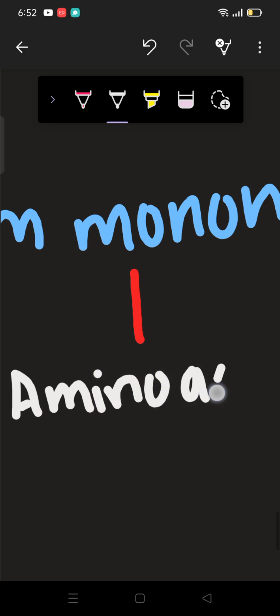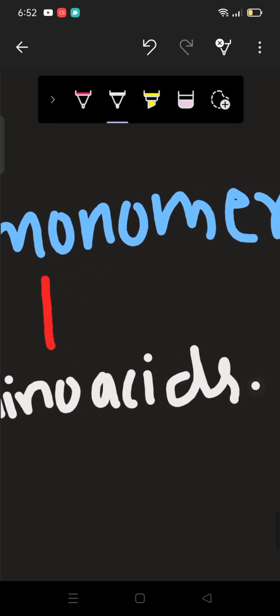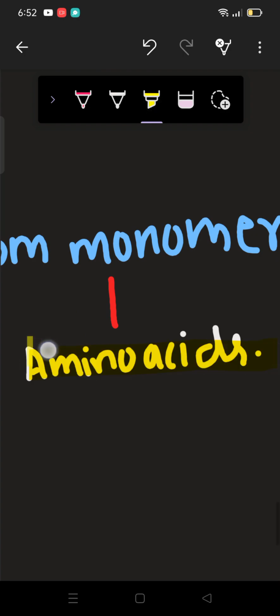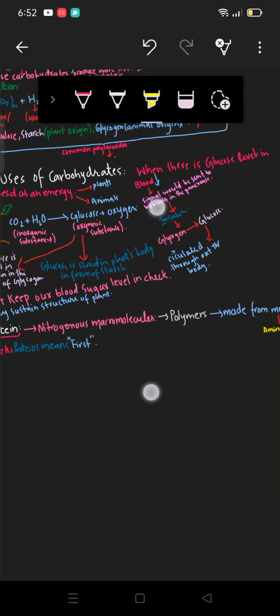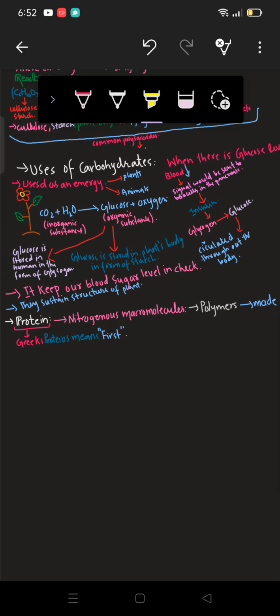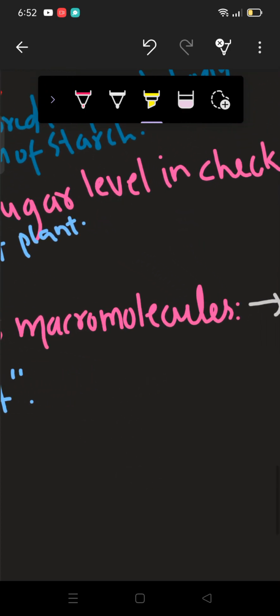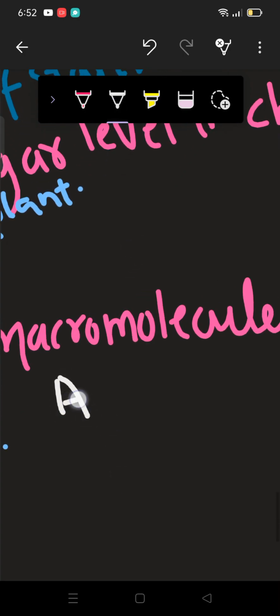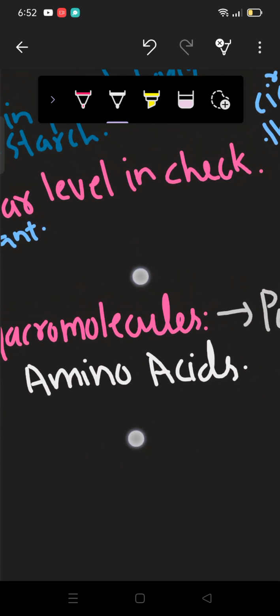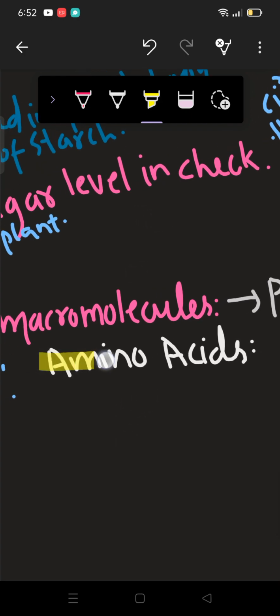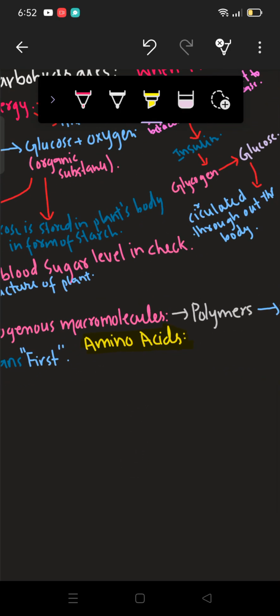We'll be discussing what these amino acids are basically. So wait, let me write this. I have written here, these proteins are made up of monomers, which are amino acids. Now we should discuss the amino acids. What are amino acids? Let me highlight it. Okay, I've highlighted it.